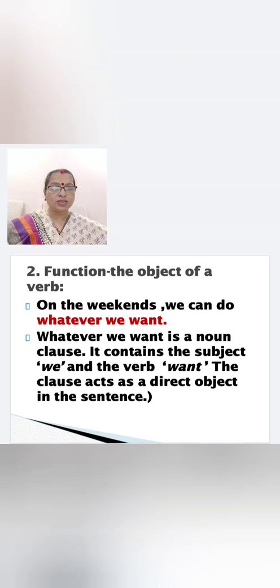Where is the main clause? On the weekends, we can do. What can we do? Whatever we want. So, where is the noun clause? Whatever we want. So, here in this clause, there is the subject we and verb want. And it comes in the place of object of the verb can do. That is why it functions as the object of the verb can do in the main clause.